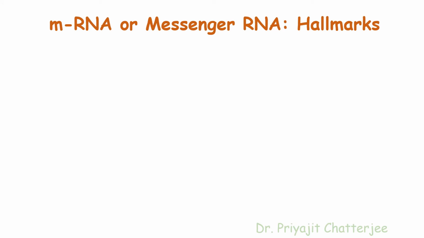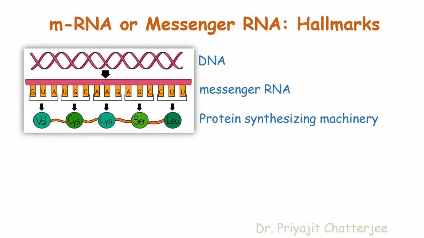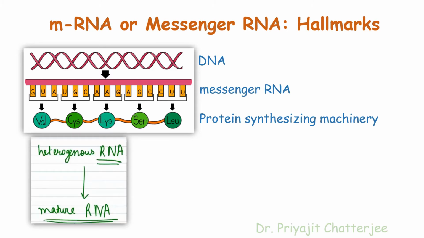Now, let's start our discussion with mRNA or messenger RNA. The M stands for messenger. It carries the message or genetic information from DNA. They carry the message from DNA to the ribosome or protein synthesizing machinery. The hnRNA or heterogeneous nuclear RNA is the precursor molecule for the mRNA, which is synthesized by RNA polymerase II in the eukaryotes. mRNA constitutes 5 to 10% of total RNA.